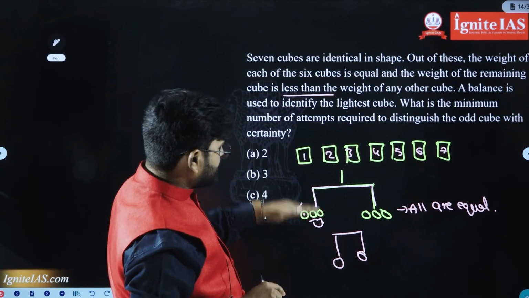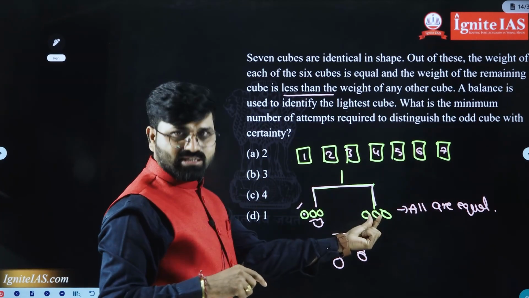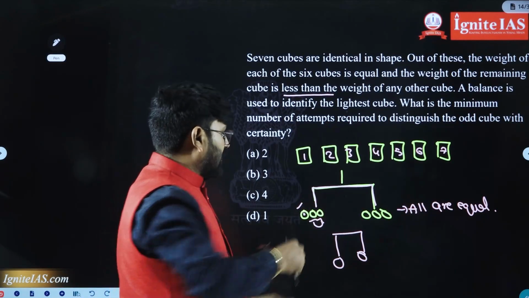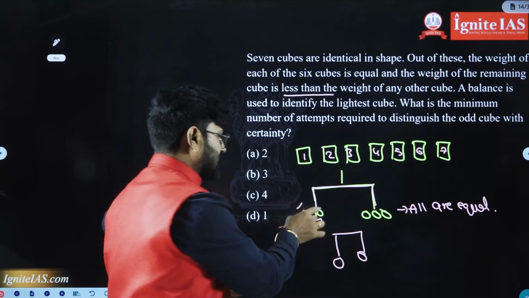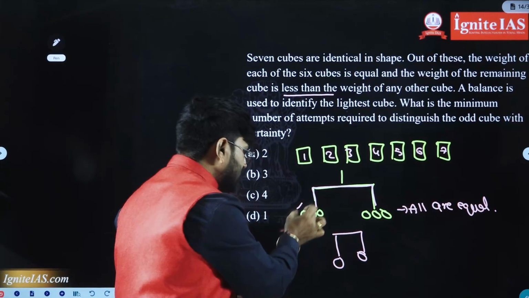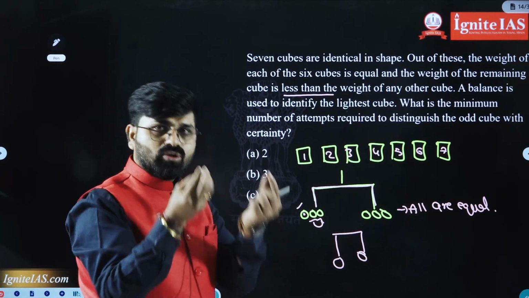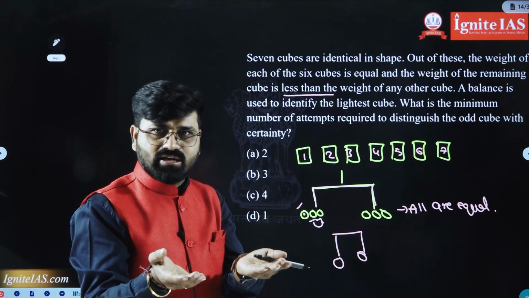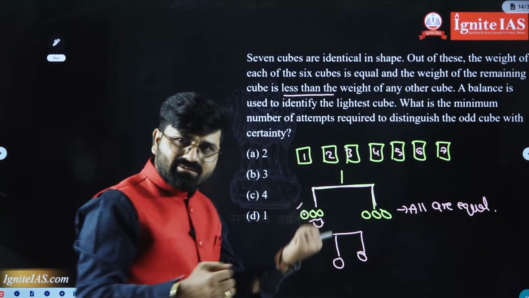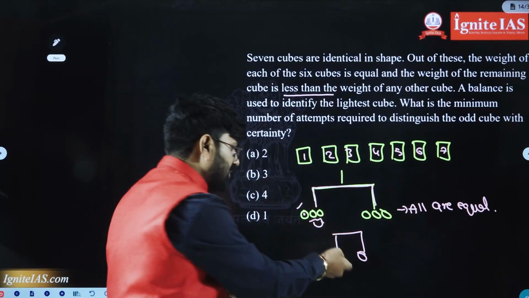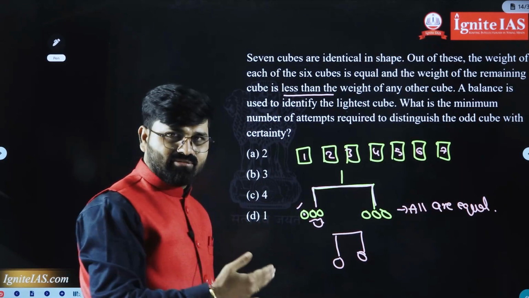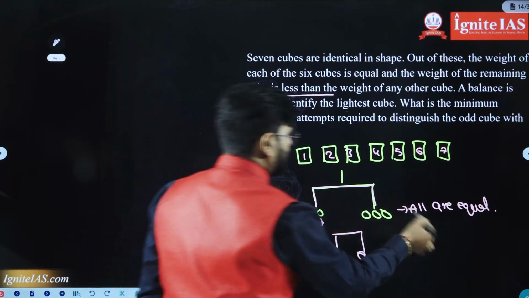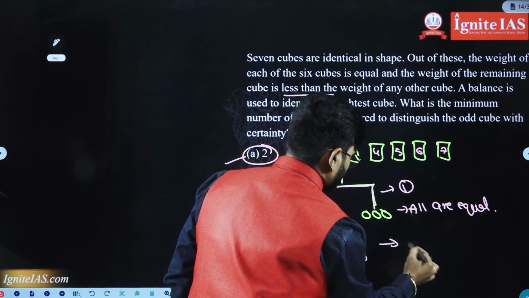Here it is clearly going up. Either this side or that side, you will have one lesser weight cube. Now we already know that here we have the lesser weight cube. From these three, if you take any two and those two are equal weight, of course the remaining will be the lighter one, right? If you take the lighter one and the higher one and compare, you will easily get the lighter one. So minimum how many attempts are required? 2 attempts. It is attempt number 1, it is attempt number 2. Is it clear?